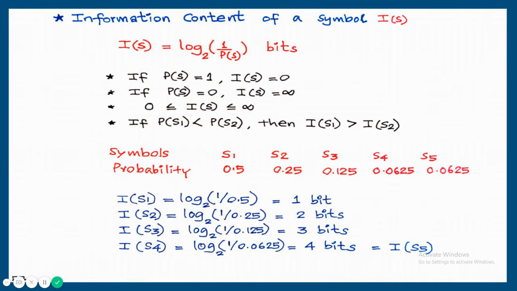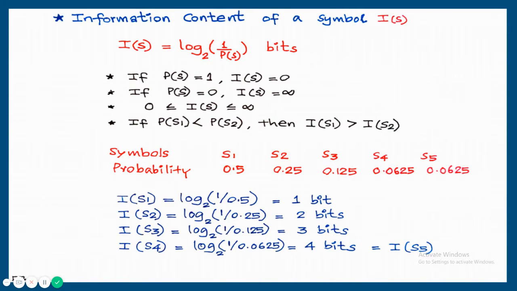Next topic is information content of a symbol, or information content of a message, written as I of S. If the message probability or the symbol probability is more, it is always carrying less information. In other words, a less probable message is always carrying more information. So information content of a symbol is always inversely proportional to the probability of occurrence of that symbol.